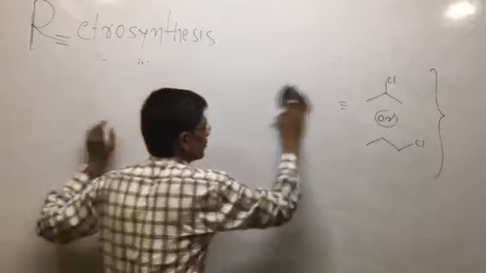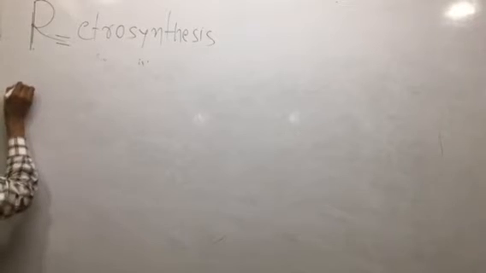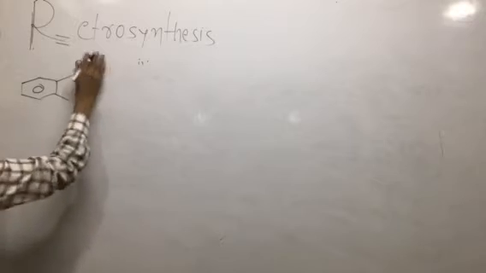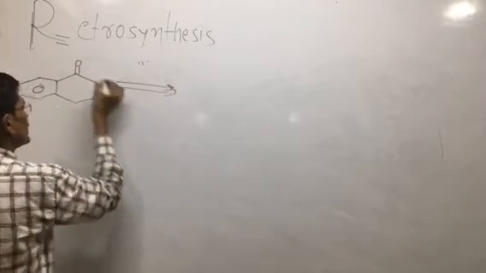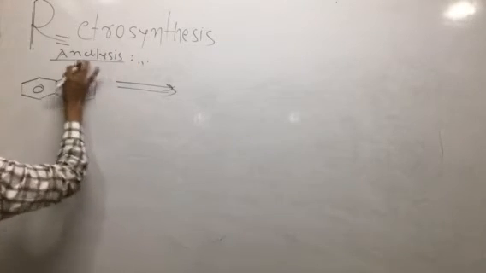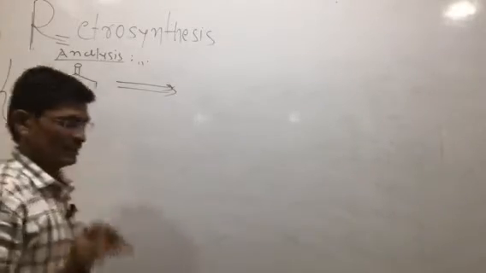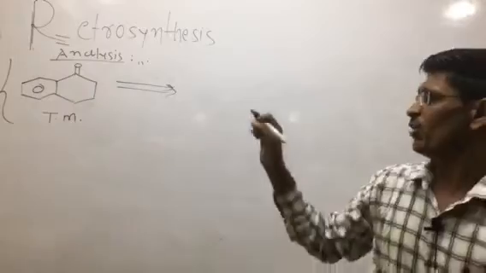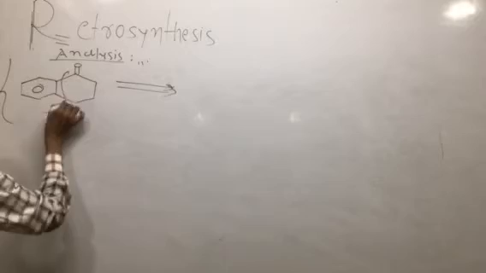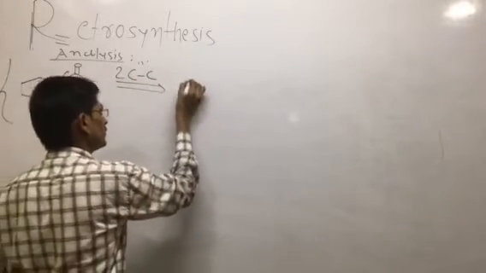Here the next compound you will be given is a carbonyl compound. For example, this is an aromatic nucleus and this is C double bond O. So what is the plan of analysis? What is the retrosynthetic approach for such a target compound? In this compound, the functional group is the carbonyl. How is it obtained? We can directly do a C-C disconnection, just like in the previous example.